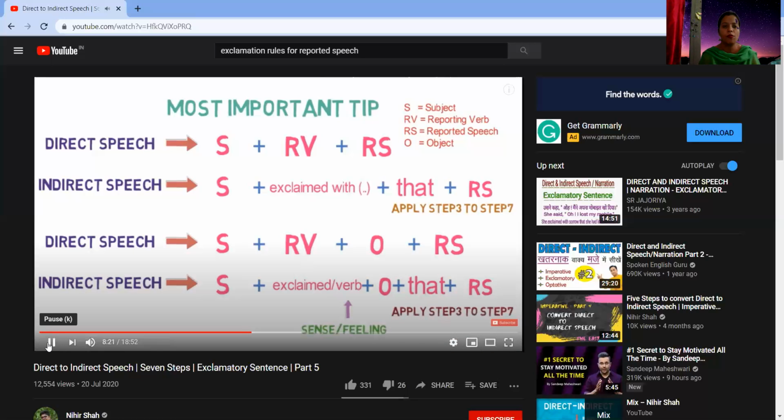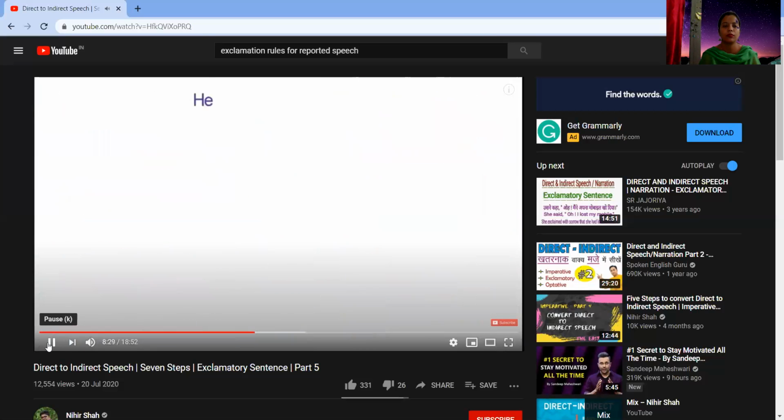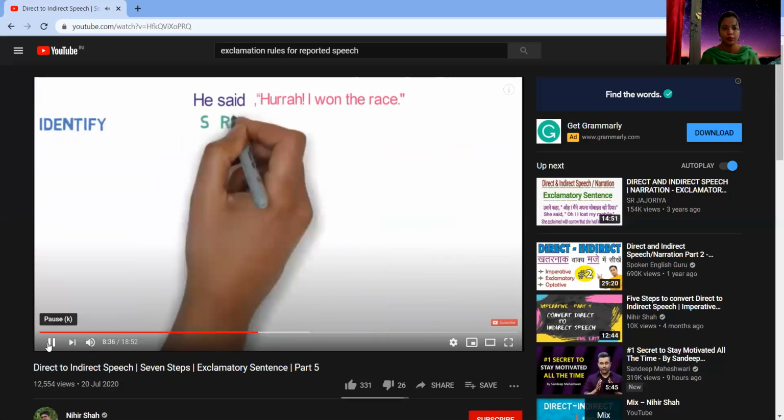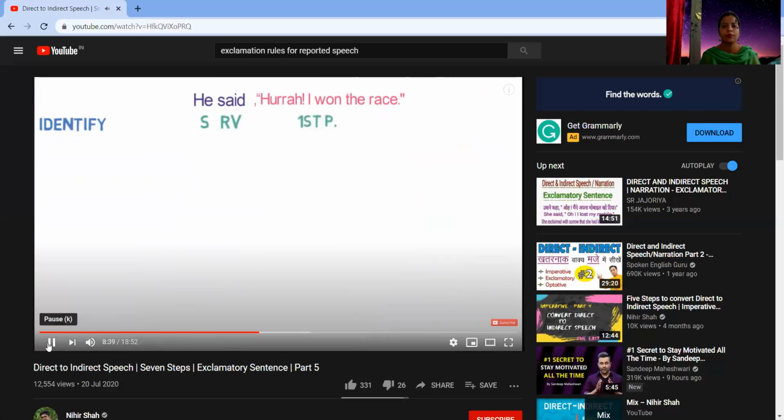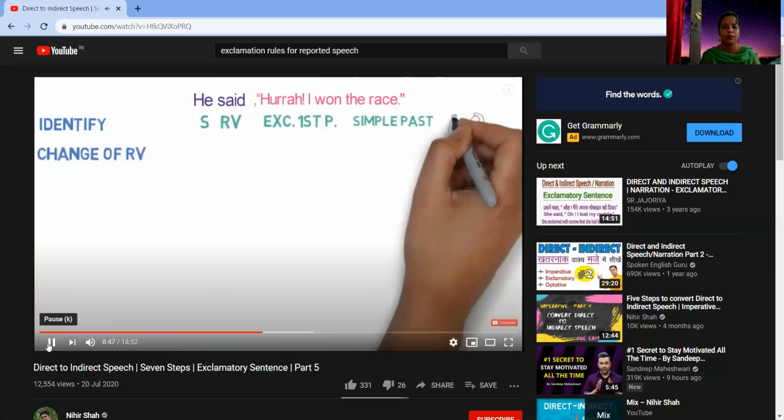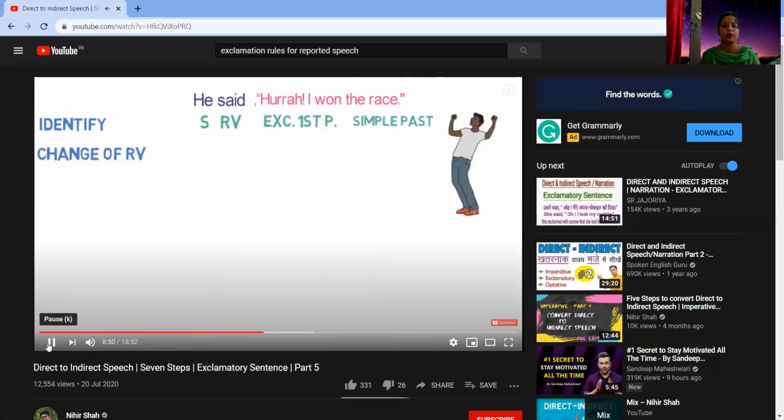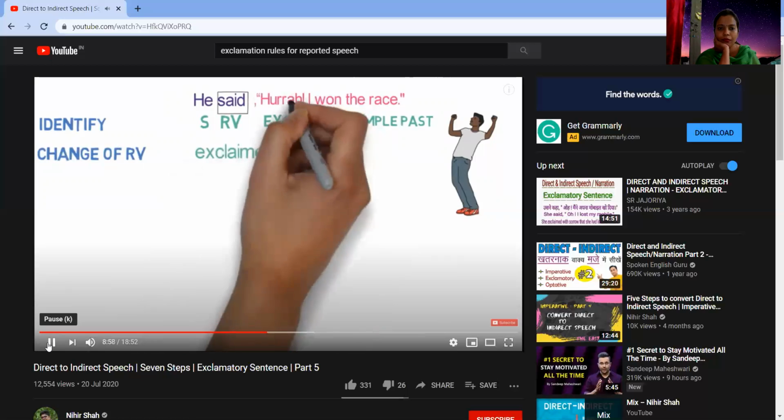Now we have learned the 7-step formula and an important structure. Let's understand the application of these steps with an example. He said, "Hooray, I won the race." Step 1 is identify. Here, he is the subject, said is the reporting verb. The pronoun is I. The sentence is in simple past and hooray is the exclamatory word. Step 2, change of reporting verb. Here, hooray is the feeling of joy. So, we will be replacing said with exclaimed with joy. Remember that the word hooray will be removed.